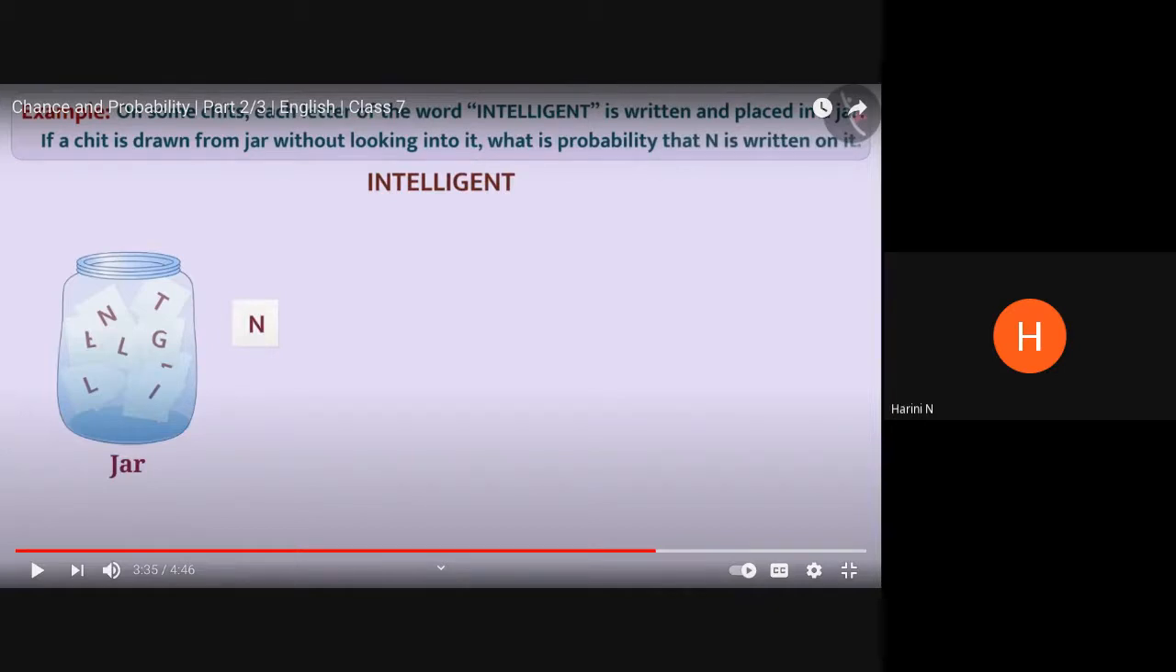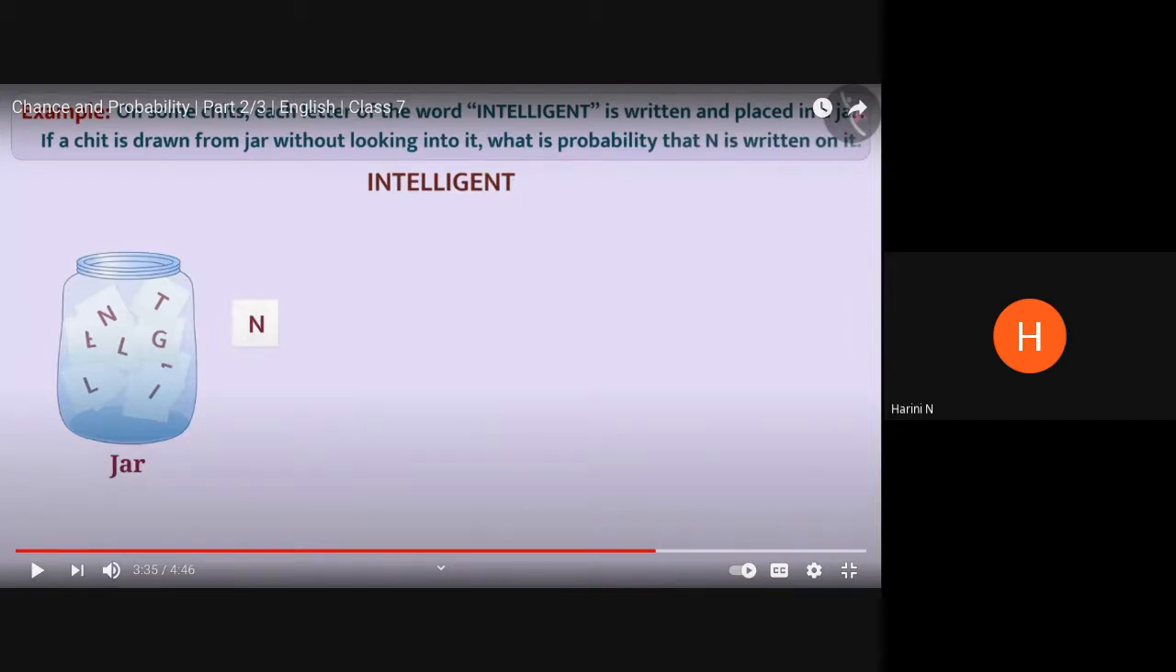So how many chits will have N written on it? Ma'am, 2, because in intelligent we have N 2 times. Yes, in the word intelligent, the number of letters is 11. 2 by 11. So probability will be 2 by 11. Correct. So that's how you find the probability of a given event.